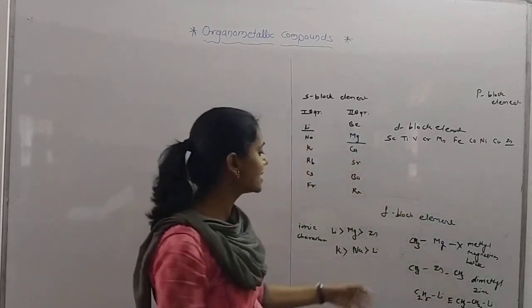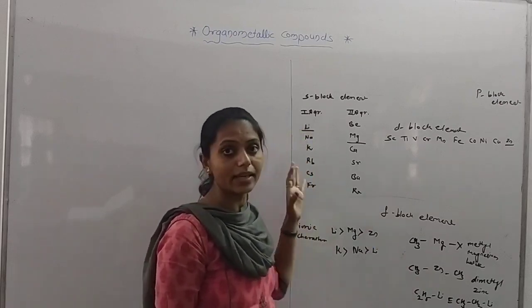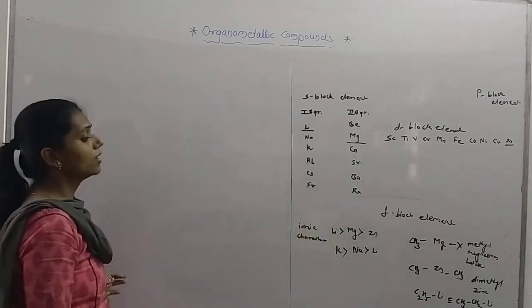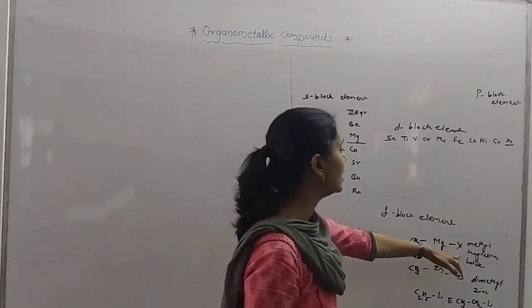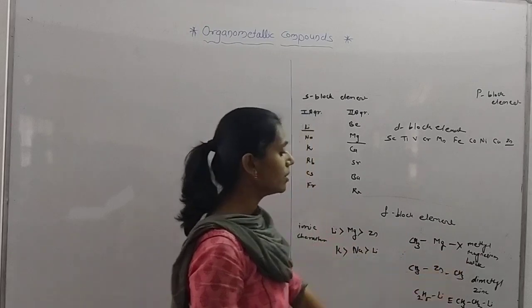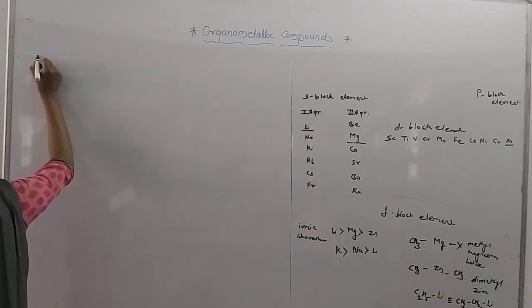So this type of organometallic compound we have studied in today's chapter. First, the organometallic compound alkyl or aryl magnesium halide we have studied here. So, first organometallic compound.